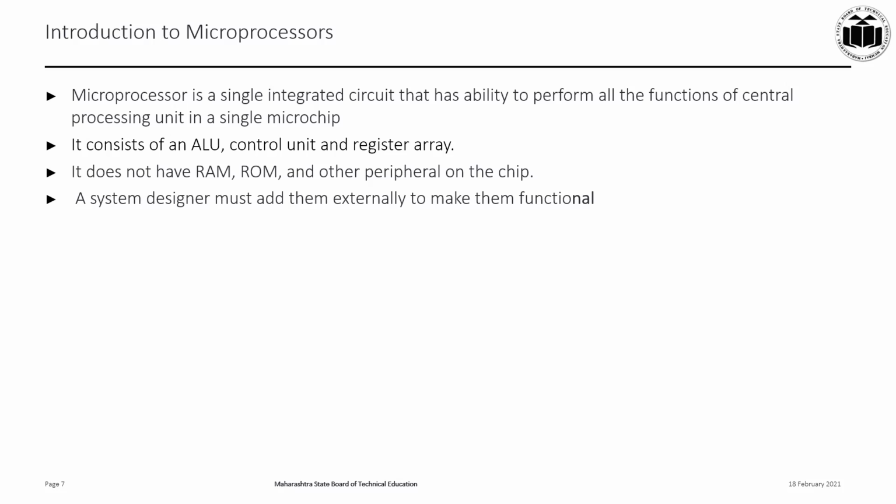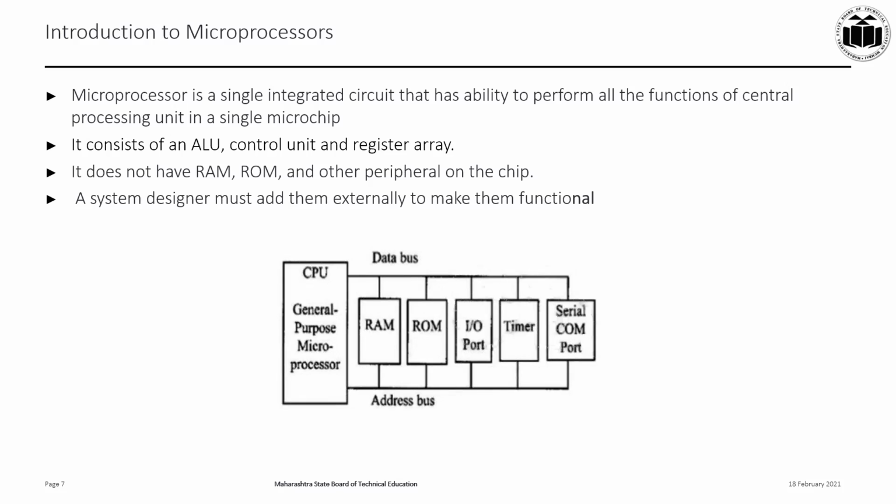Microprocessors do not have the RAM, ROM and other peripherals on the chip. All these need to be added externally to make the microprocessor functional. Here we can see the block diagram of the microprocessor where the CPU is the general purpose microprocessor. The RAM, ROM, IO port, timer, serial communication port, all these are added externally in order to make it functional. They are connected to the central processing unit or the microprocessor with the help of the data bus and the address bus.